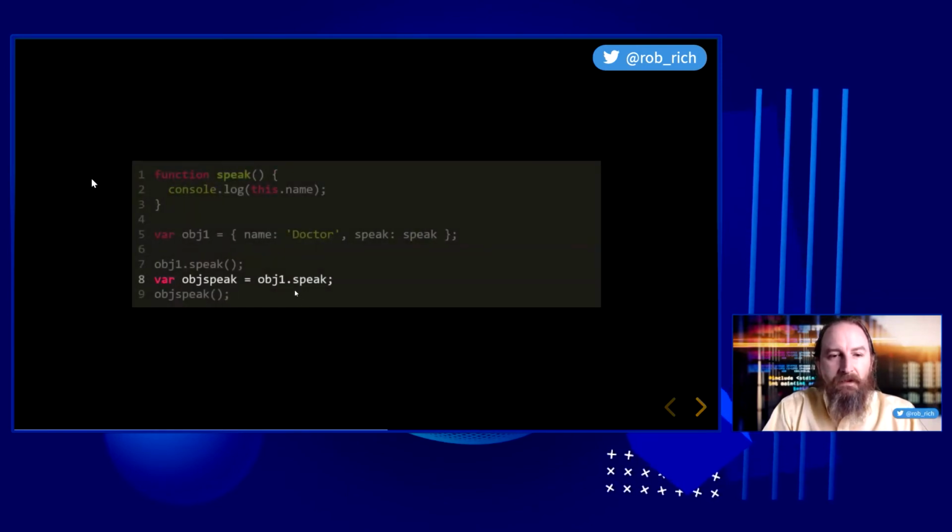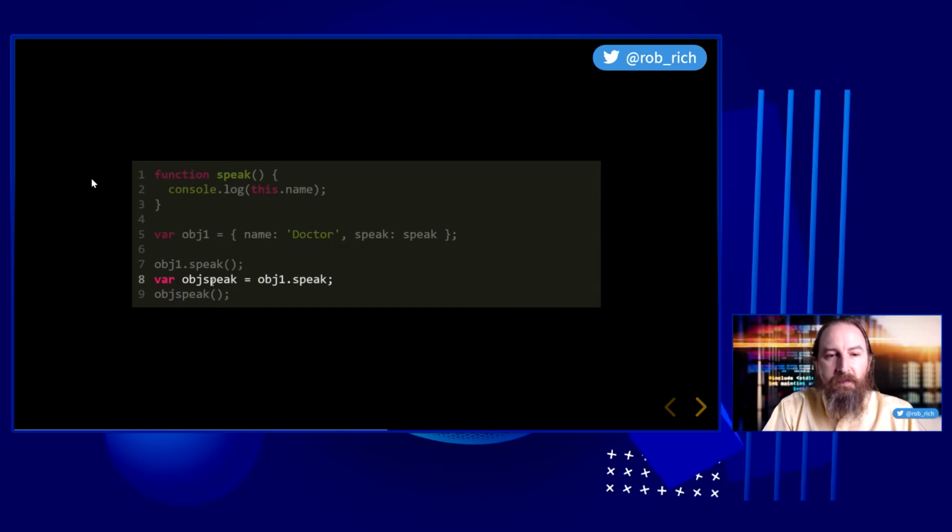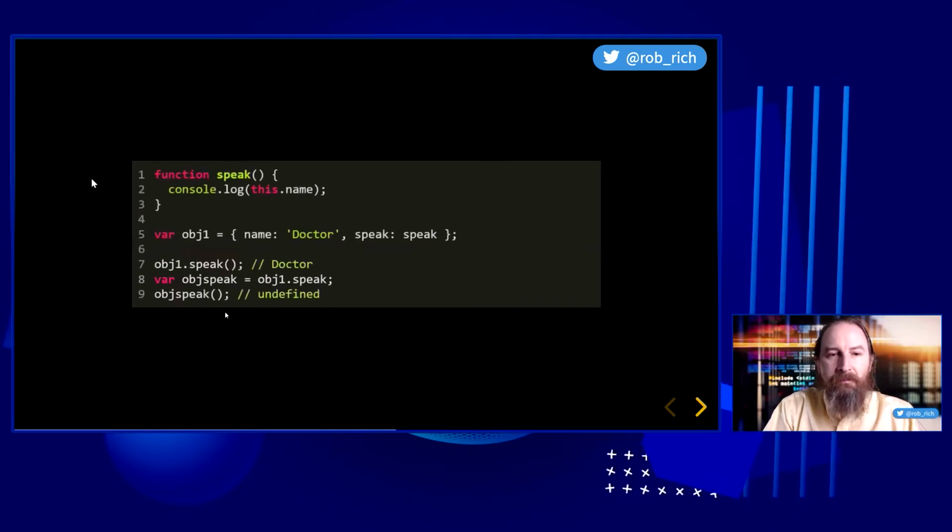Let's do it again. Now, in this case, JavaScript is great at being able to use functions as first-class citizens. So let's take obj1.speak and assign it to a variable. Now, in this case, when we do this, the thing to the left of the dot is obj1, so we'll get doctor. But here, the thing to the left of the dot is, well, the global object. So right now, we get nothing.